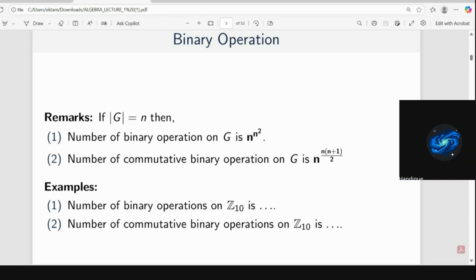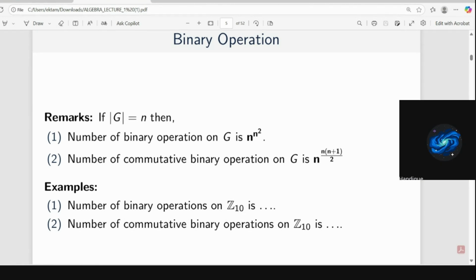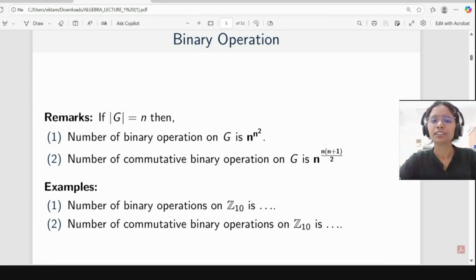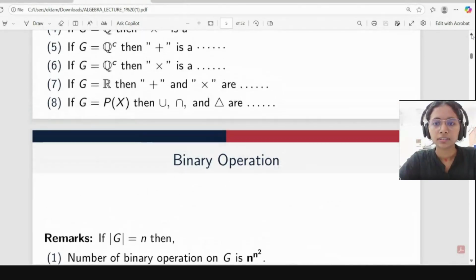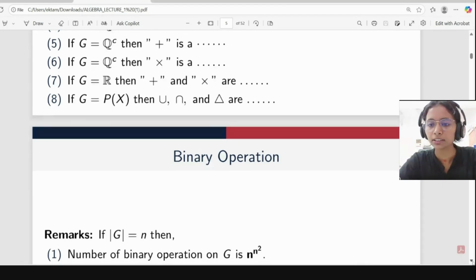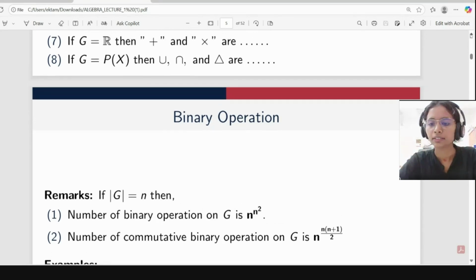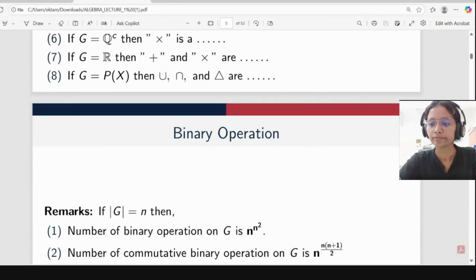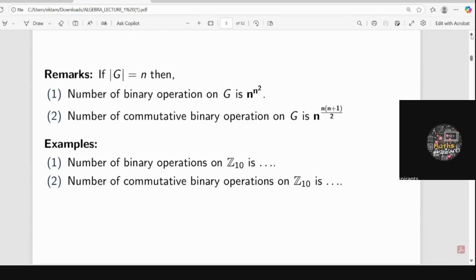Ma'am, is this the power set? What? Is this the power set? What is the power set? What? G. Huh? Do you ask something related to power set? Hello? Ekta, you can move on, no issue.